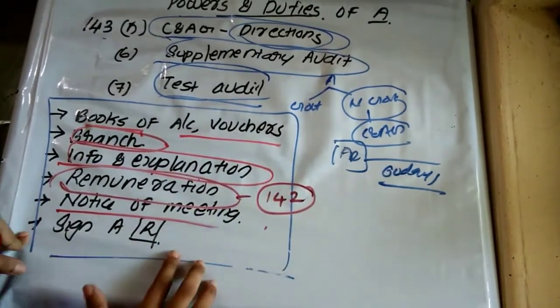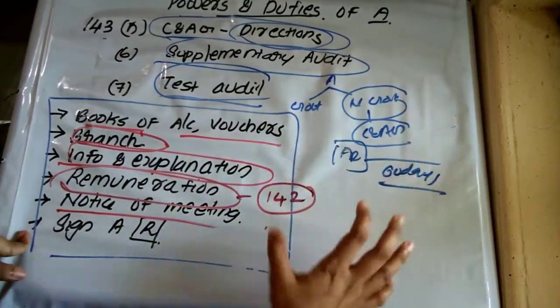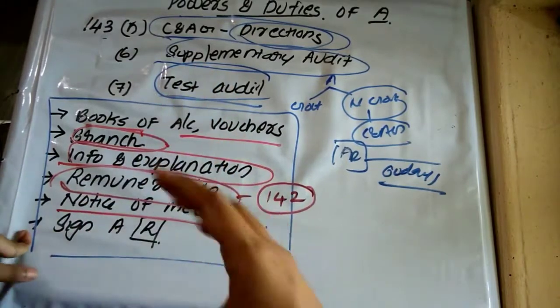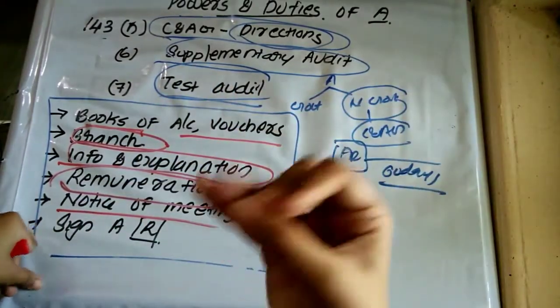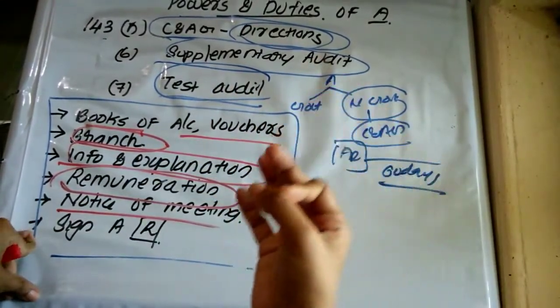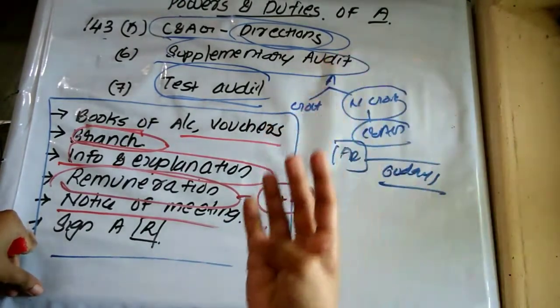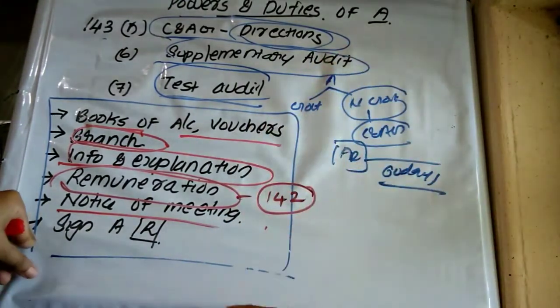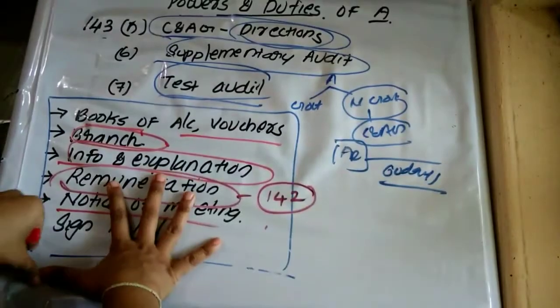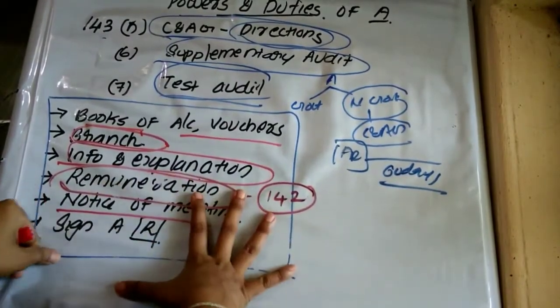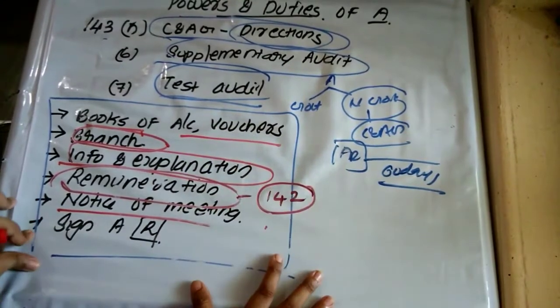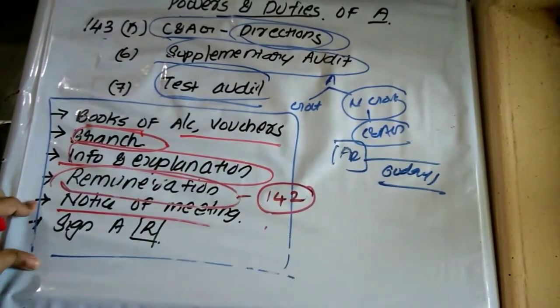Sign the audit report. We know that we have to sign the audit report. This is also our right. So right to access the books of account and vouchers, right to visit the branches, right to obtain information and explanation, right to receive remuneration, right to receive notice of the meeting, and right to sign the audit report. So these are the rights of whom? Auditor. Now we have to determine the duties of whom? Auditor. Okay, we are moving towards that.